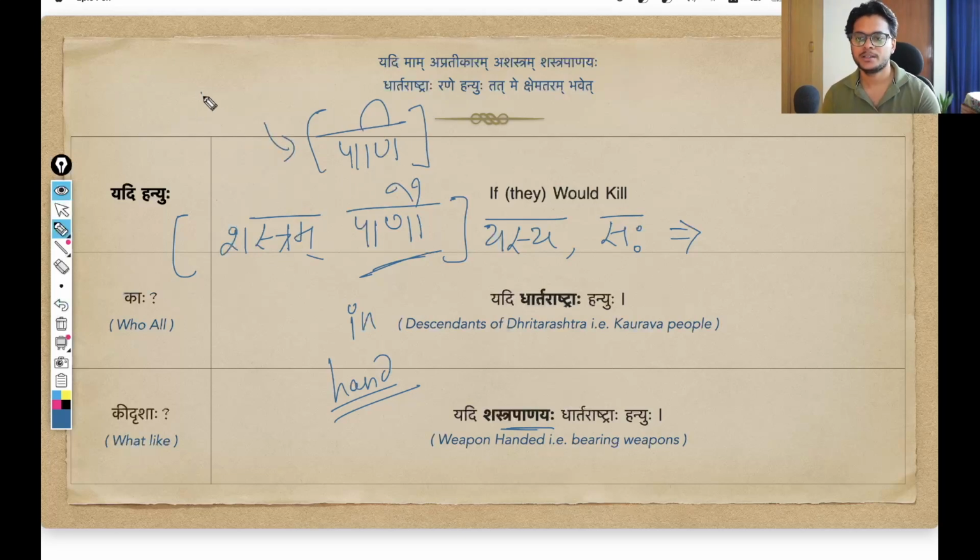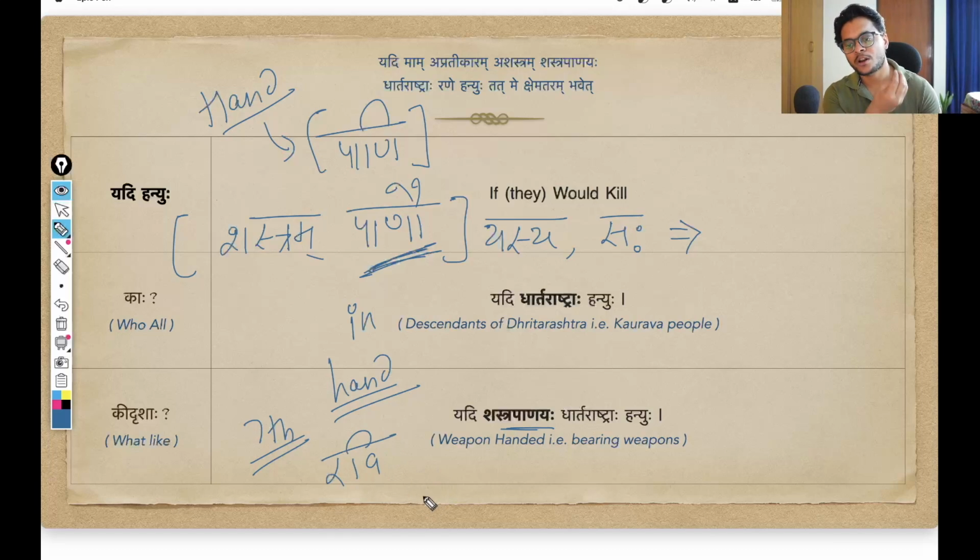And pani means hand. I want to say weapons in hand, so I am obviously going to use the seventh case. Any ikarant word, a masculine gender ikarant word like pani, in the seventh case becomes panau. That is what is happening here. Suppose you have this word Ravi. On Ravi, in that sense, we will use the seventh case. It will change as Ravau. So that is how the vibhakti happens.